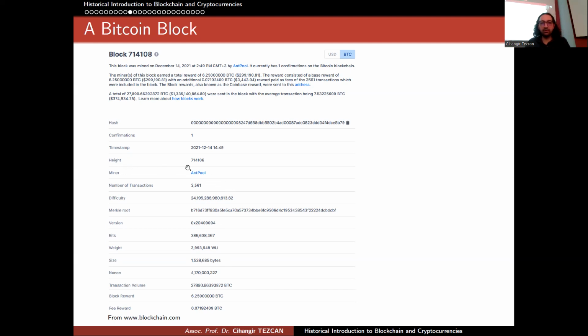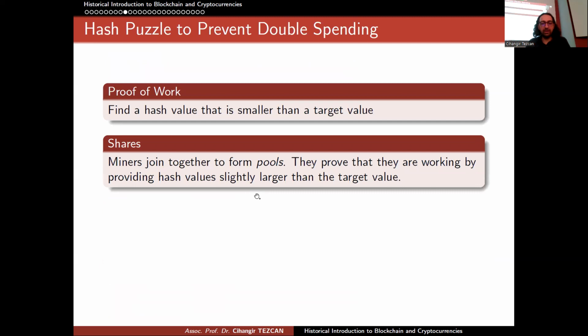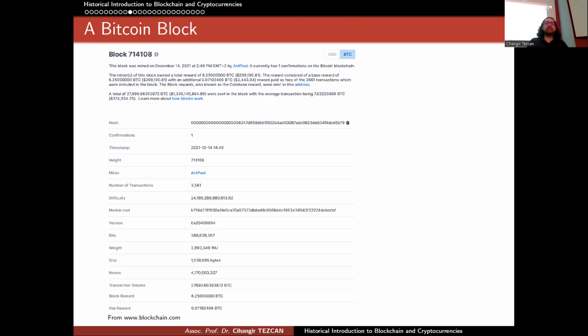Height means the number of the block. Timestamp is here, and so on. So this explains almost everything that we talked about so far. Yes, so if we go back, one of the problems is that you're constantly calculating hash values, so you're spending electricity, and people think that all of the work is wasted, right?